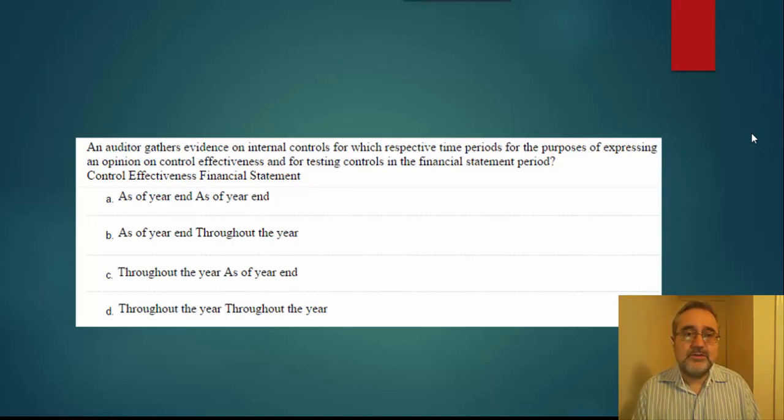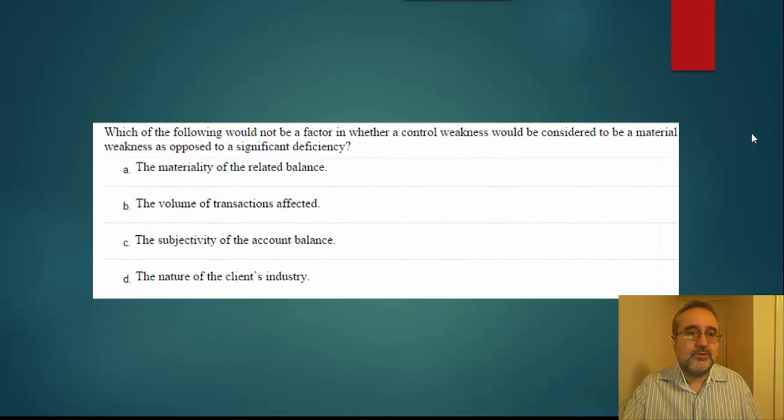Well, as long as these control weaknesses are corrected and we're actually able to test the effectiveness of these new controls as of the end of the year, that's fine, because our opinion is based not upon what has happened throughout the year, but as of the end of the period. And again, this issue relates just to our opinion of the internal controls over financial reporting.